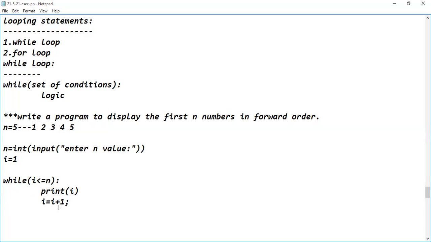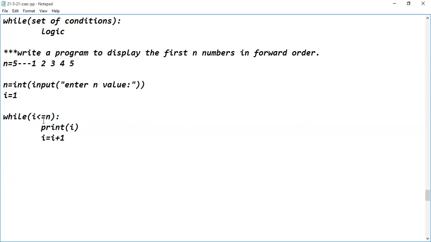So after displaying, the content of the i value has to be incremented. Once it executes the logic, again control reaches the condition part. Isn't it? A semicolon is not required here. Sorry, I'm habituated to the C programming language, guys. Last semester I dealt with C programming language, so that's the reason. So this is the logic, isn't it?